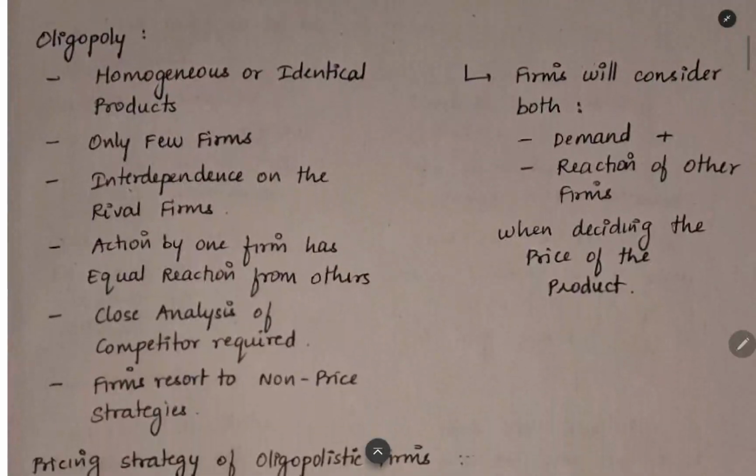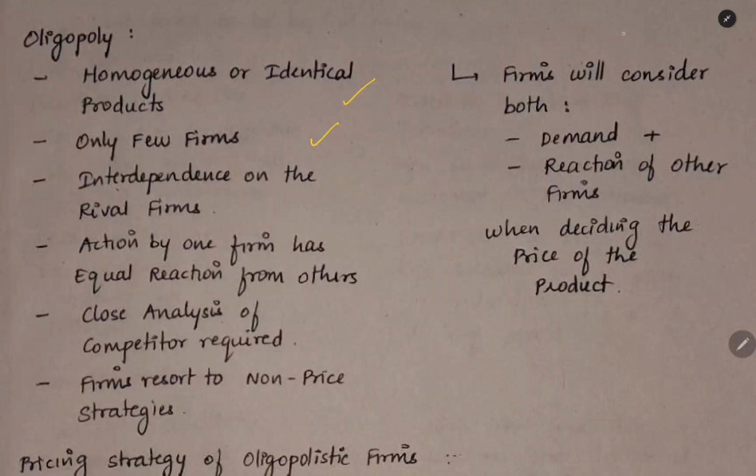Now, the next concept is oligopoly. Here we will have homogeneous or identical products. Only a few firms will be there. In oligopoly, we will have only a few sellers. And then interdependence on the rival firms. All the firms, all the sellers, will be interdependent.